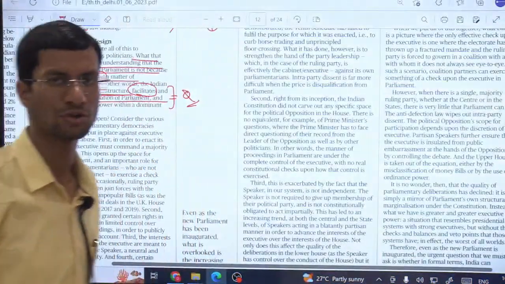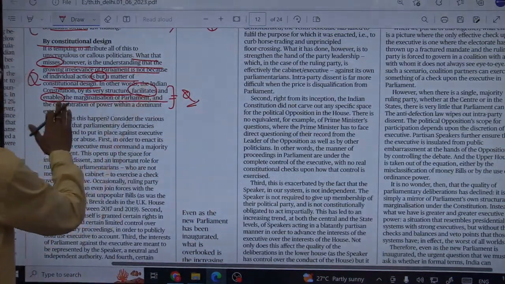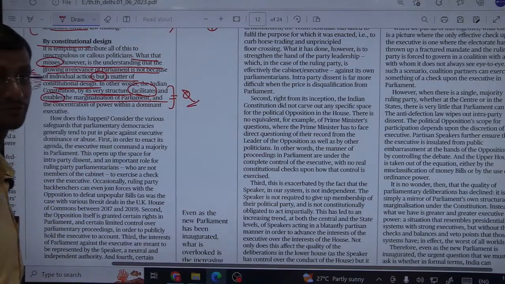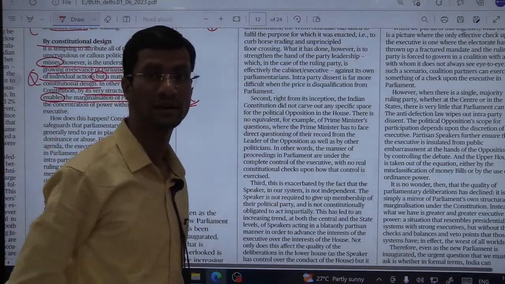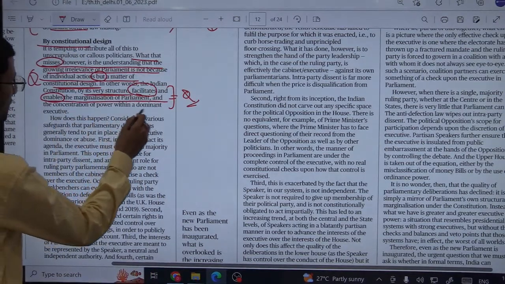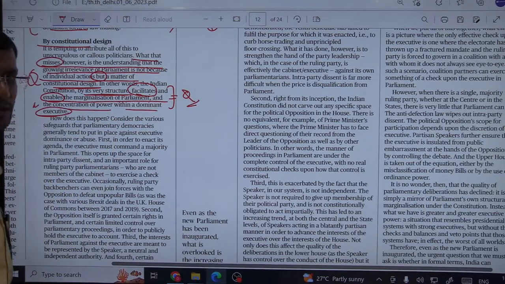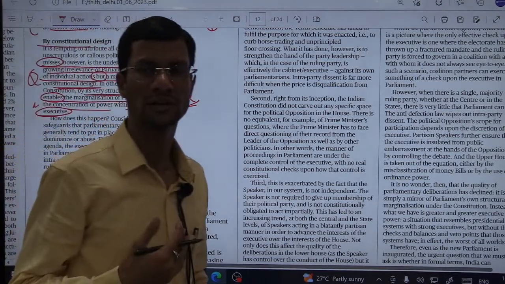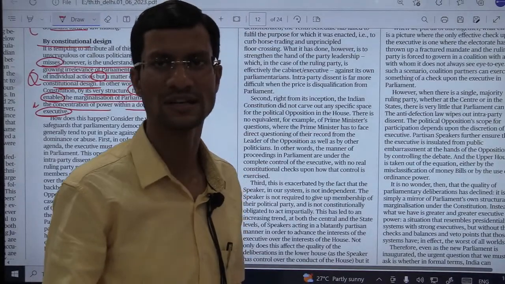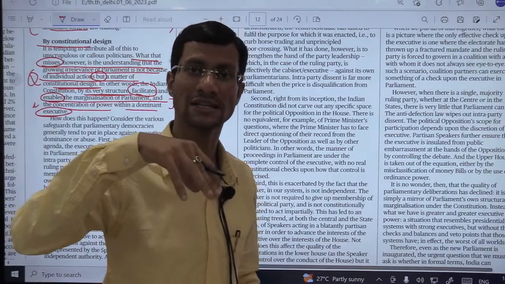Now again there could be a question: does the Indian Constitution by design or by structure facilitate and enable the marginalization of parliament? Critically analyze. And the concentration of power within a dominant executive. So he is saying that if the executive is dominating today, we cannot blame it for exercising power or dominating, but it is inherent in the constitutional design itself.